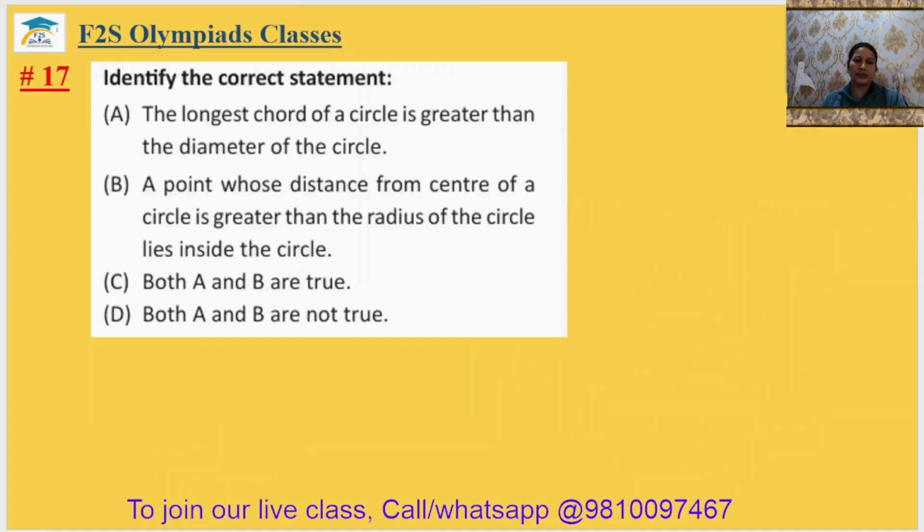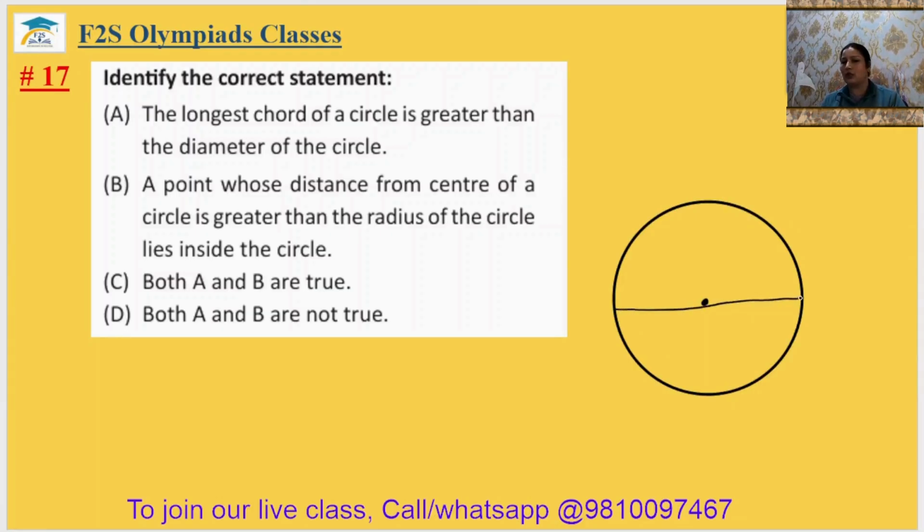Question number 17. Identify the correct statement. The longest chord of a circle is greater than the diameter of the circle. It can't be possible. You can see this is a circle and the chord is the line joining the two distinct points on the circle. So here this is the diameter AB and it is the longest chord. So it cannot be greater than the diameter.